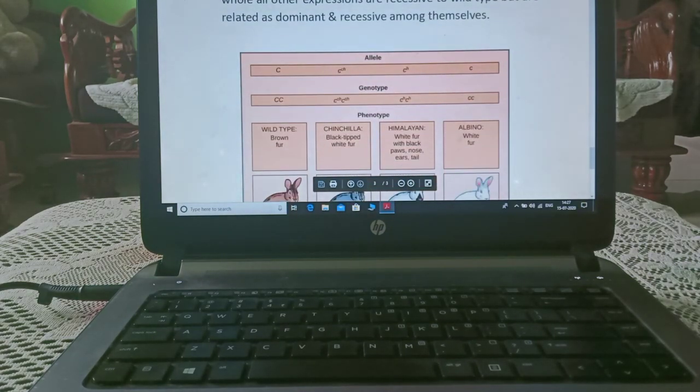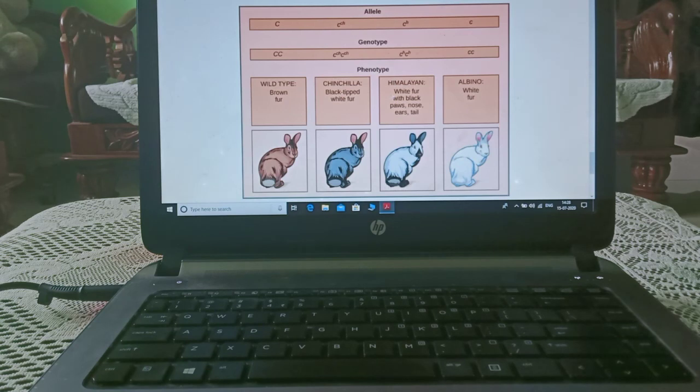Now we will see an example. As you can see, this is wild type, that is brown fur. This is chinchilla, black tipped white fur. This is Himalayan, white fur with black paws, nose, ears, and tail. This is albino, white fur. And its genotype you can see: capital C, capital C, capital C CH, capital C CH, capital CH, capital CH, small c, and here the phenotype.